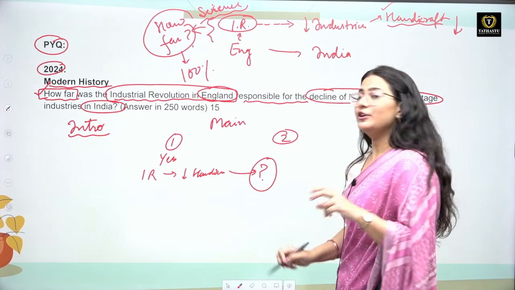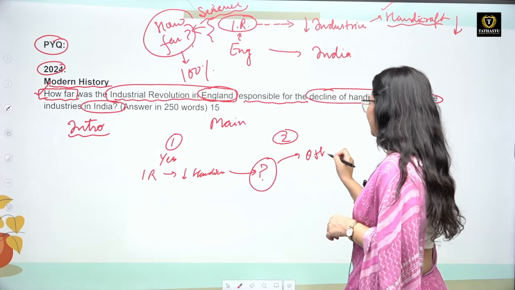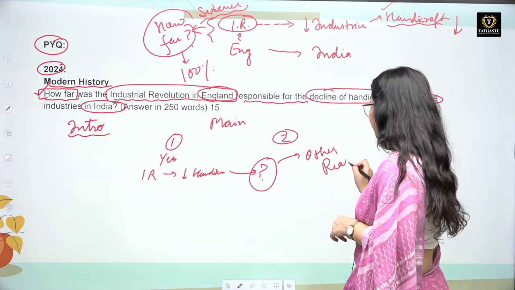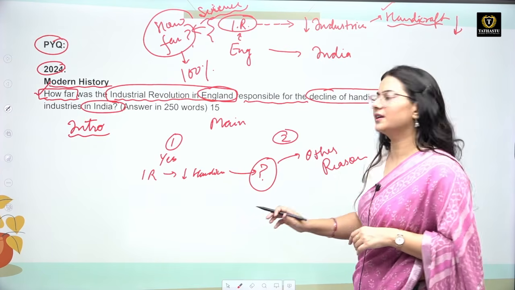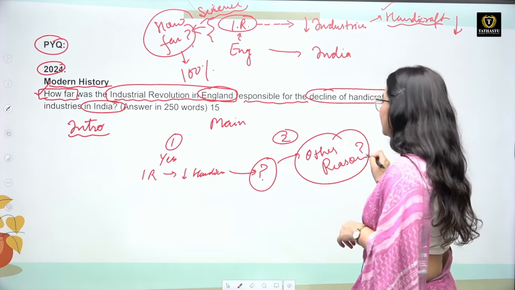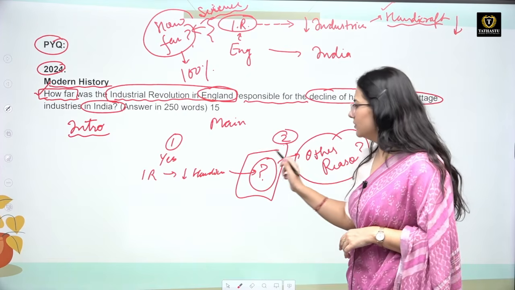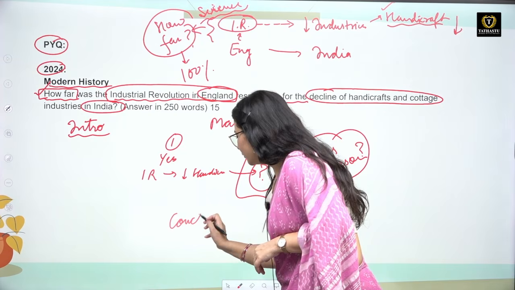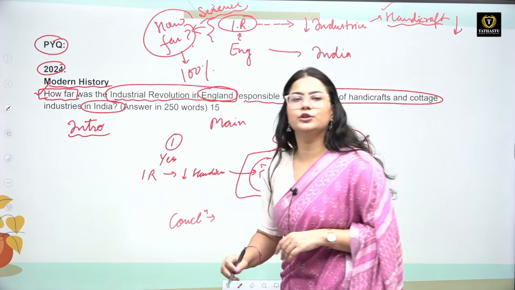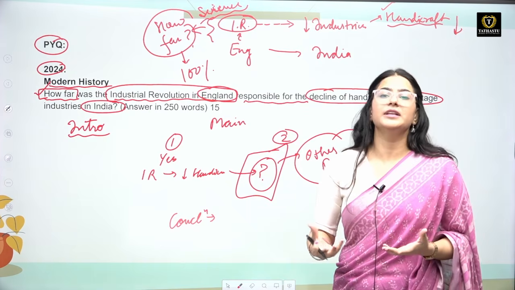If you are saying that no, it is not completely true, then you have to tell the other reasons. By mentioning that it is not the sole reason why handicraft declined in our country, you need to tell what the other reasons are. Only then will you be justified, whatever stance you are taking. Then you need to give a very proper conclusion. I have already told you, you need to give the summary and the implication also.